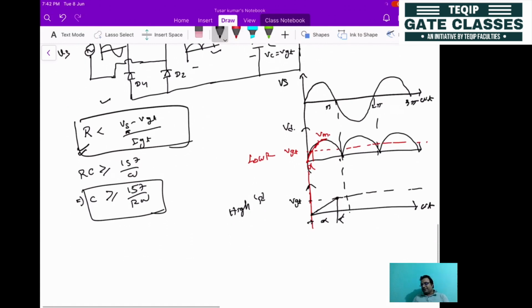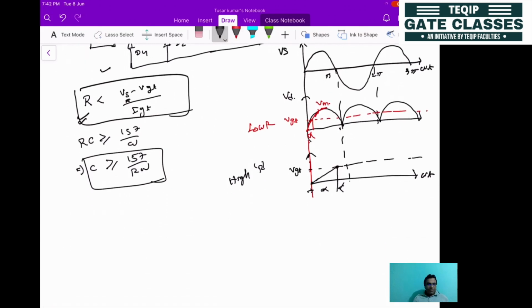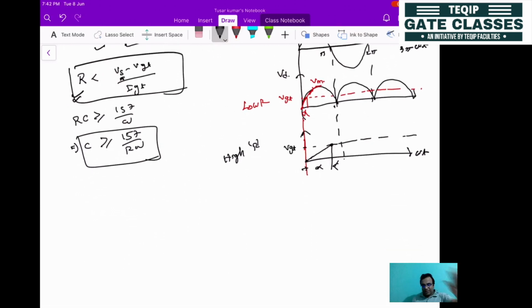As this circuit has an inherent drawback, the firing angle will only vary from 0 to 180 degree, but it will never be equal to 0 or 180 degree. That is the first thing. The second thing is that a continuous gate signal will be applied.